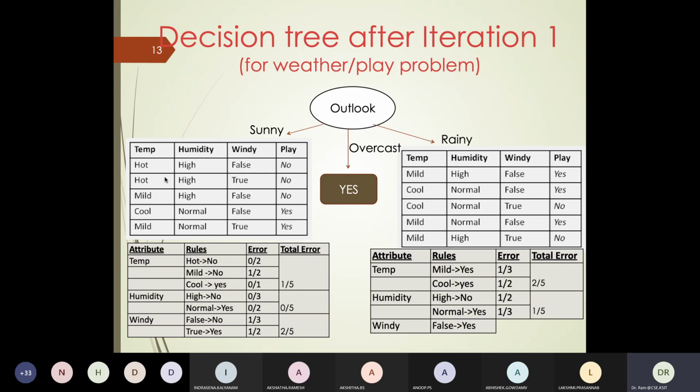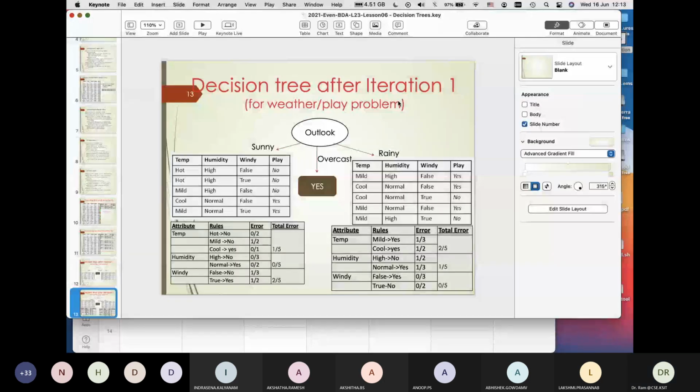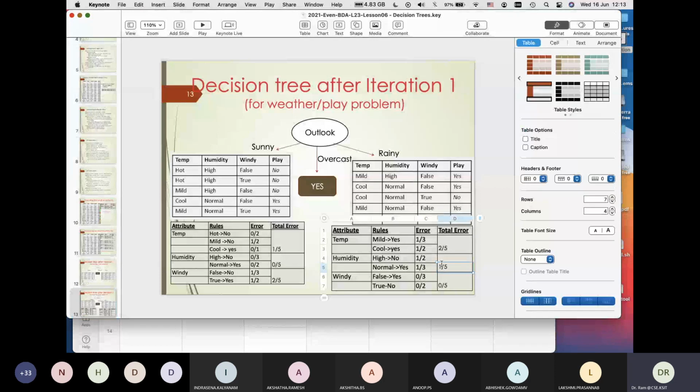What do you get? False yes, 0/3. And true no, 0/2. So 0/5. Sir, in humidity error should be 2/5. Oh, this humidity, the total error. Thanks for pointing out. It's a typo error, you are absolutely right. This will be 2/5. Let me correct it. Thank you. Glad to see that you pointed it out.